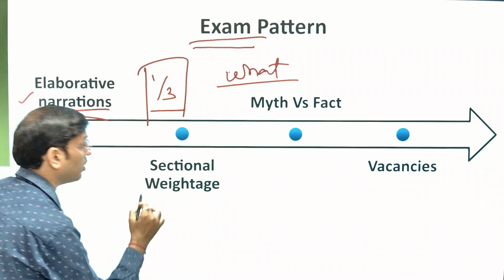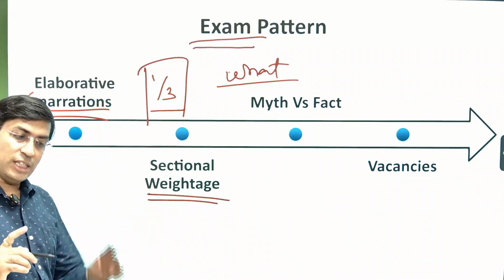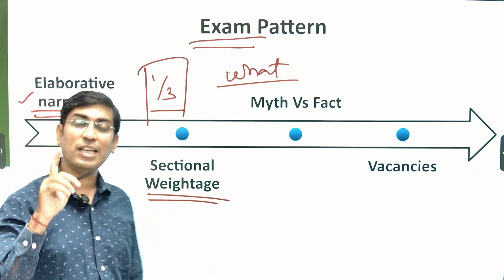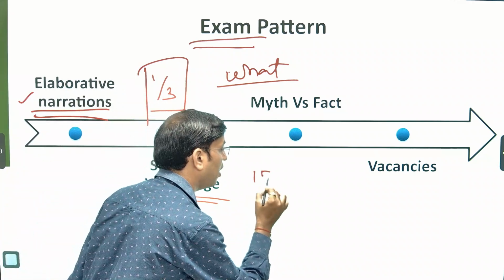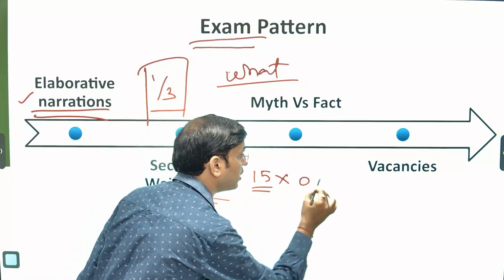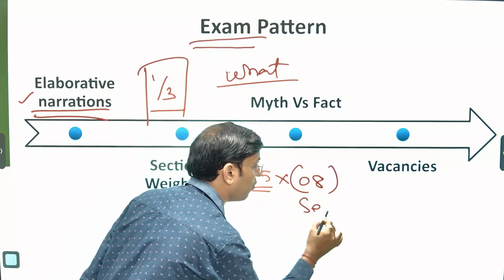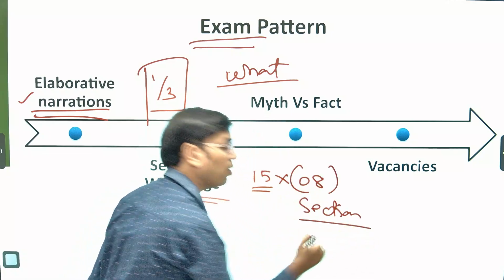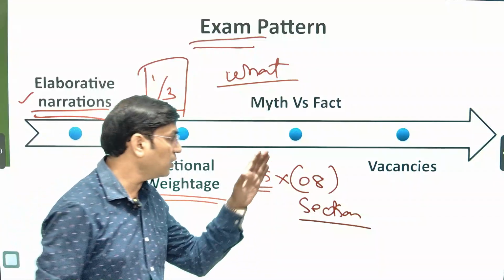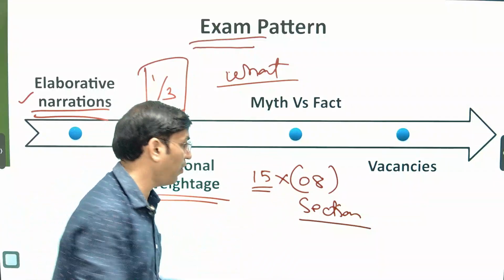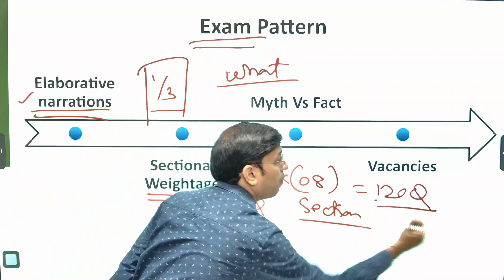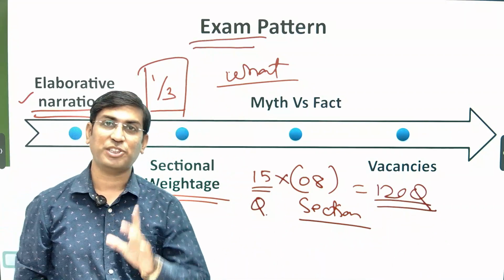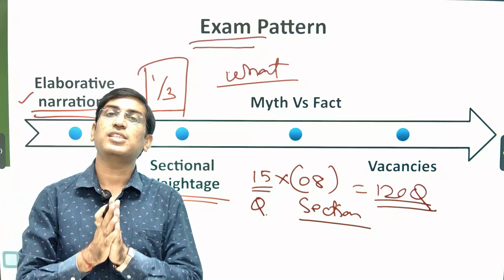Likewise, sectoral weightage. Keep into account the first paper that was held in 2024, 2024 का जो paper हुआ था, in that there were 15 questions on each section. As we know, there are 8 sections, so each section has 15 questions, which is equal to 120 questions. But in the second paper, there is a variation. In the second paper, there is too much variation.